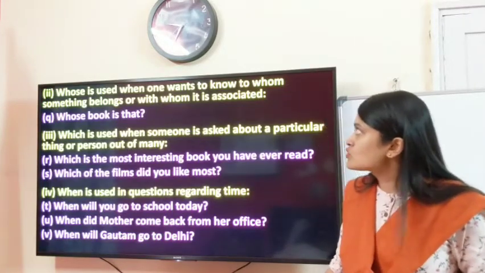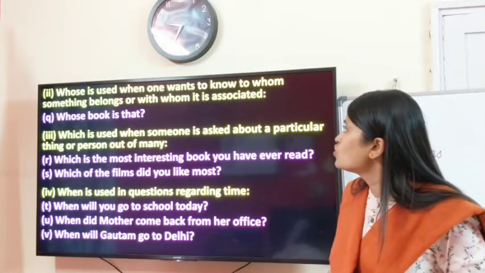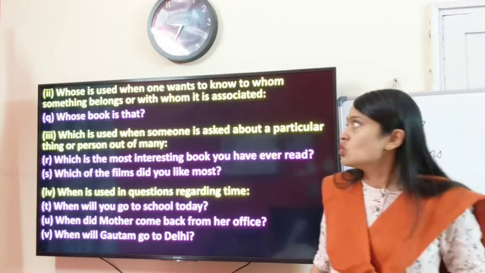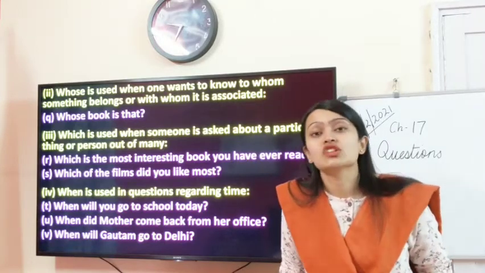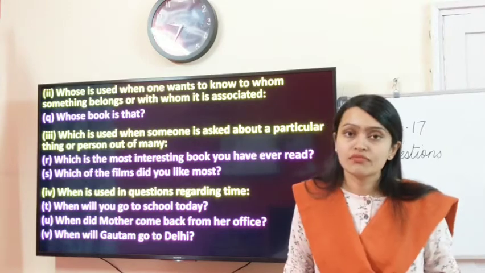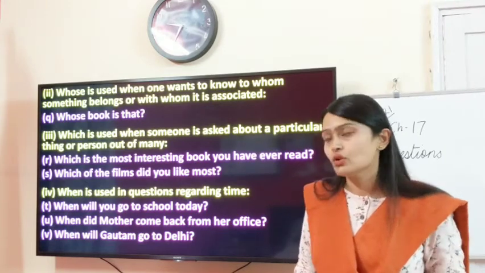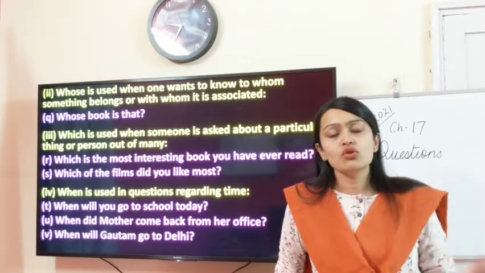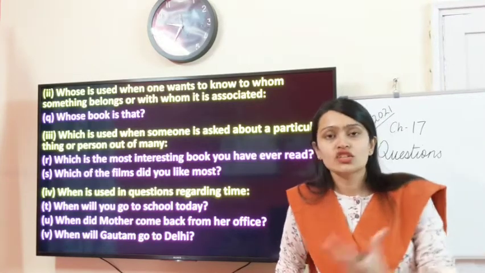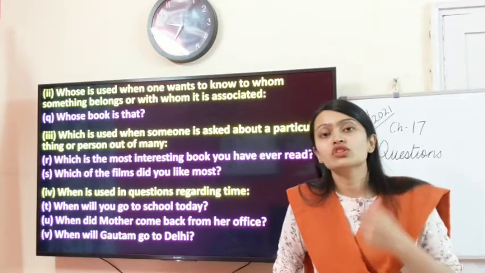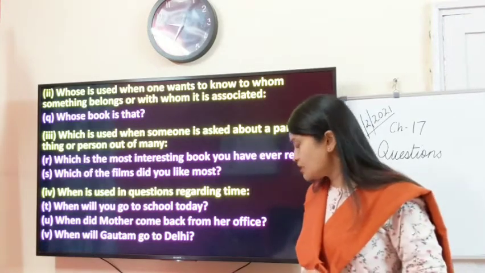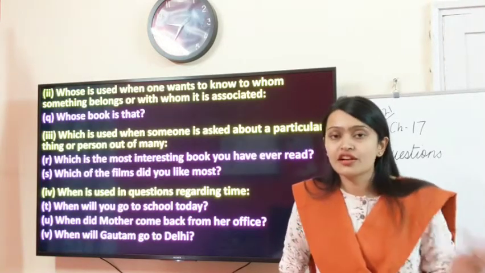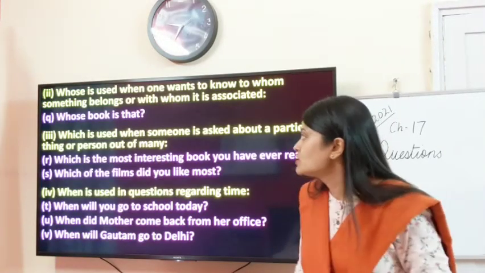Whose is used when one wants to know to whom something belongs or with whom it is associated. So, whose is used to show an association, the belonging of something or someone to something. So whose book is that? You want to associate this book with some person. So that relation, that association is shown with whose. The identity is shown with who and whom. The association, the relation is shown with whose.